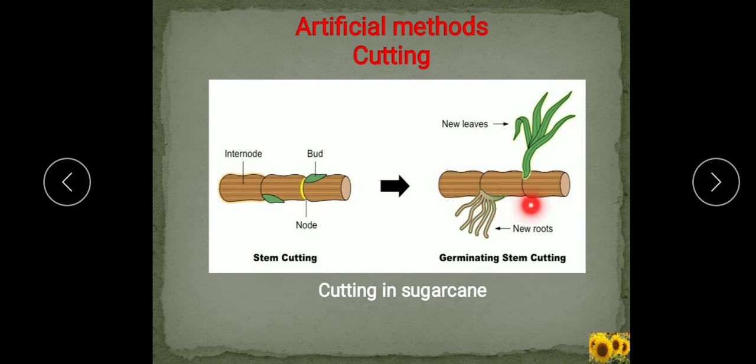And cutting is extensively used by gardeners for rose, bougainvillea, cacti plants, sugarcane. This is the example shown by me here. Sugarcane and pineapple plants are also grown from stem cutting. So understood, stem cutting is shown in the cutting method.